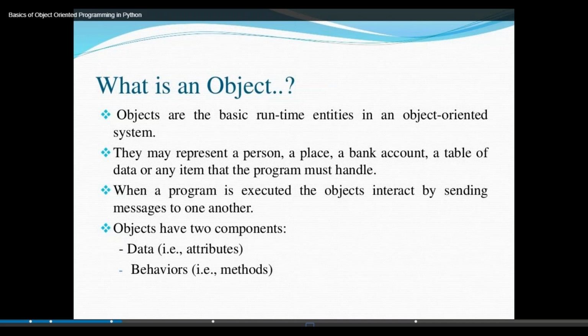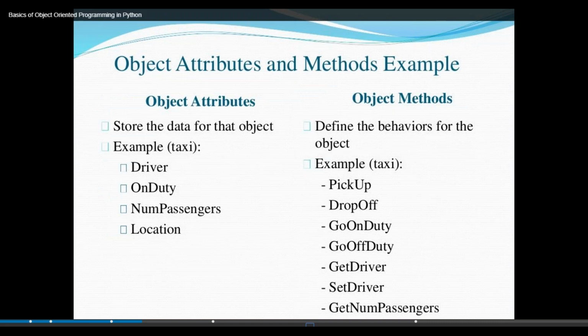Next, objects have two components. I told you, data and behavior. Data in the sense of attributes, behavior in the sense of methods. Attributes and methods. Okay, a class has two things: one is for attributes, the other one is for behavior. Next, object attributes and methods.